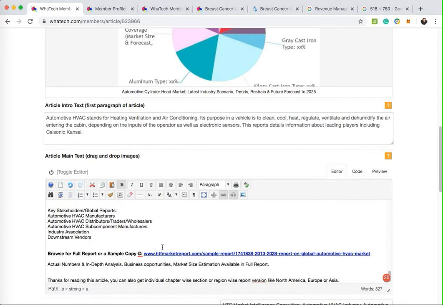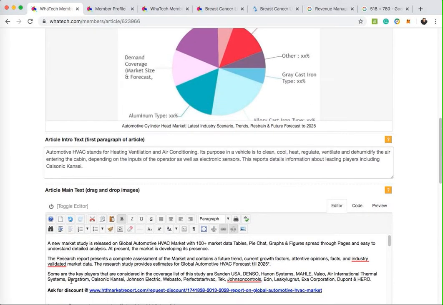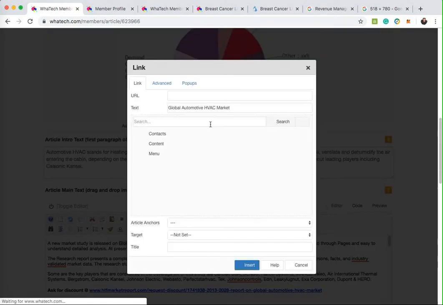So down the bottom, there's the actual link to the report. Use that on the keywords: global automotive HVAC market. So link that up like this, and you can see it will ask.